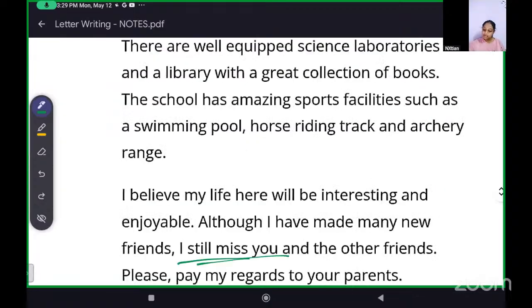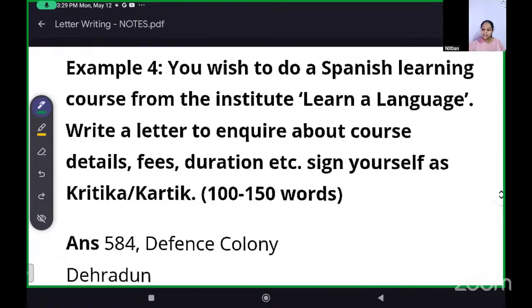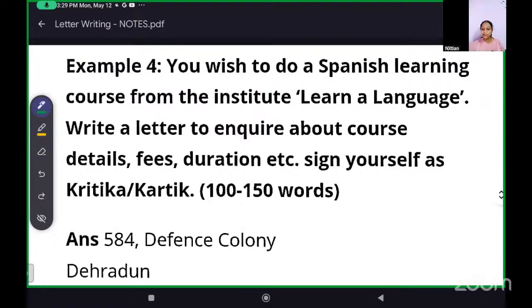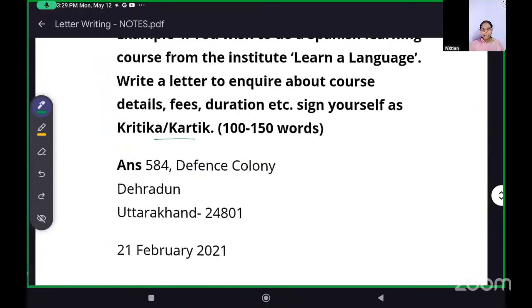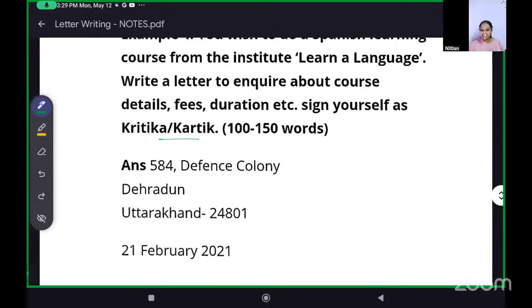Then we have another letter. This is a formal letter. Why? Because we wish to learn a Spanish course from the institute Learn a Language. So we want to write to them to inquire about course details, fee, duration, and all. And we can sign ourselves as Kritika or Karthik. Ma'am, what is Learn a Language Institute? Learn a Language is the name of the institute.